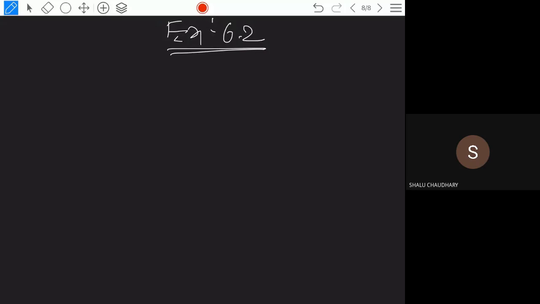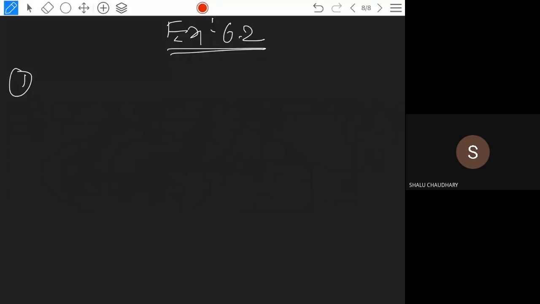The first problem says DE is parallel to BC, find EC. In this question I'm going to explain the problem to you, and the rest you can do as homework.